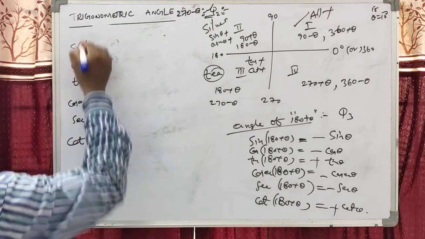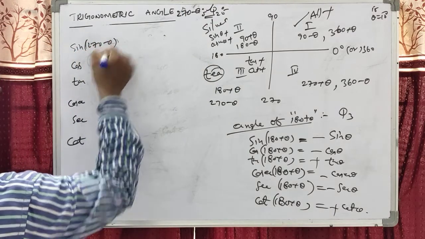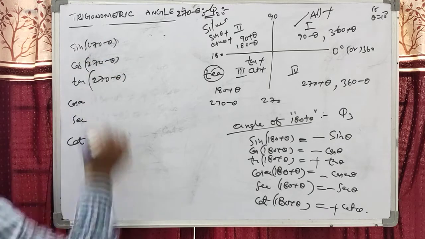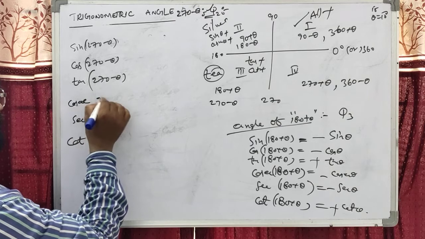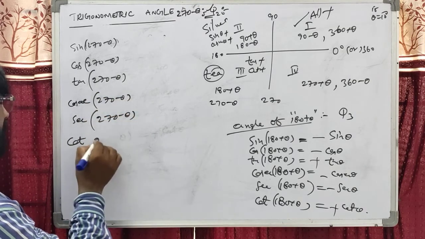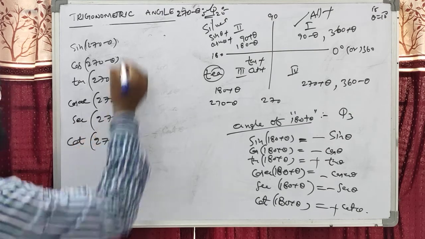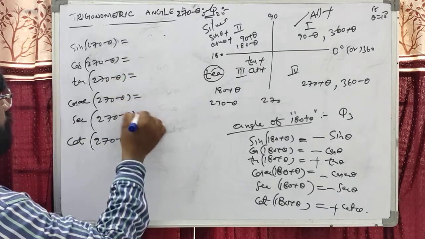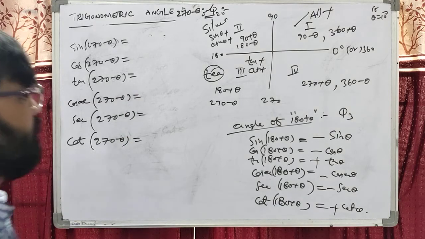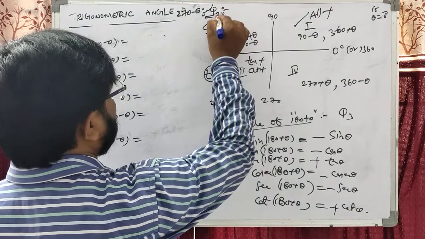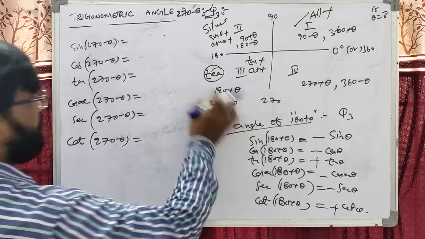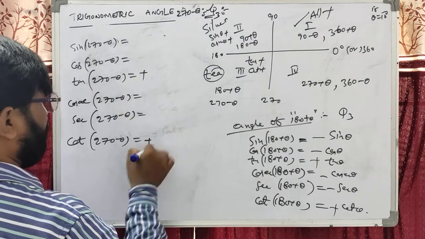We can write first sine of 270 minus theta, cos 270 minus theta, tan 270 minus theta, cosecant 270 minus theta, secant 270 minus theta, and cot 270 minus theta. Dear students, we can write like this. The 270 minus theta is in Q3. In Q3, dear students, which are positive? Tan and cot will be positive.